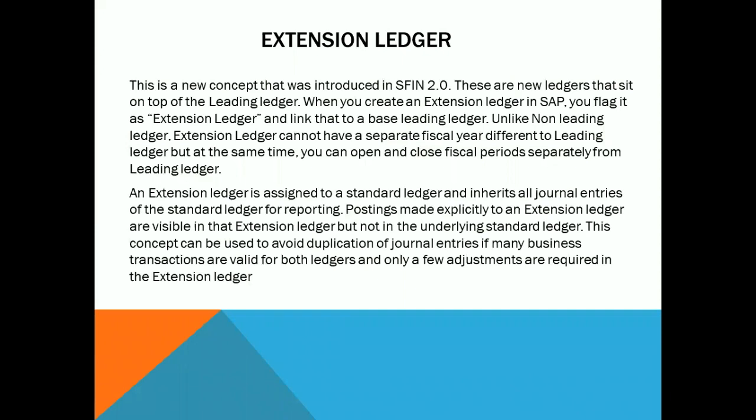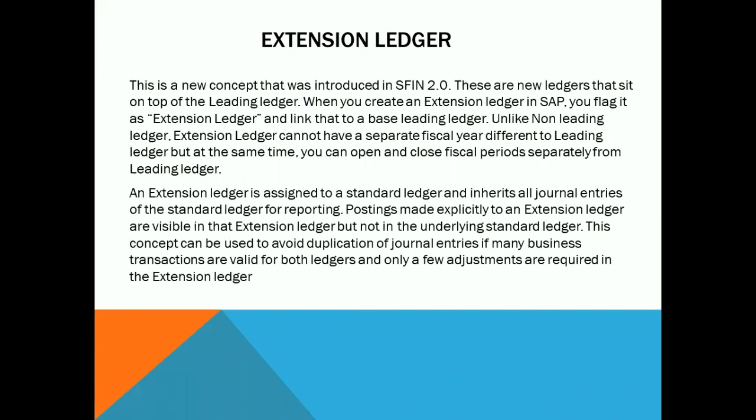You can manipulate your transactions in the extension ledger, but whatever transactions you have posted to the base ledger are automatically affecting your external reporting. So I cannot make any changes to the base ledger. Those base ledgers are mainly useful for external reporting, not for internal reporting. For this purpose, SAP has given you a new ledger called the extension ledger.